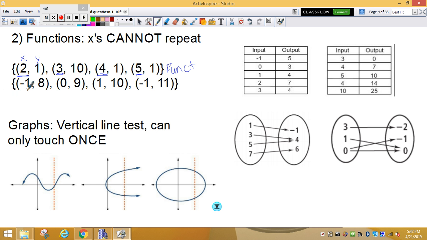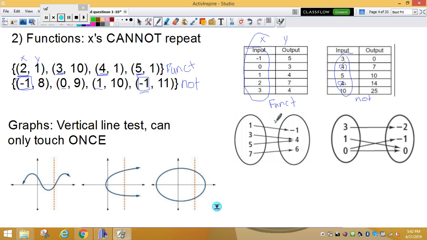All right, let's look at this one. -1, 0, 1, -1. It did repeat. That -1 repeated. I had -1 here and -1 here. So this one is not a function because the -1 repeated. The tables you should have copied down. Tables always go x and y. So all I care about are my x's. These right here. -1, 0, 1, 2, 3. Did not repeat. -1 and +1 are different. So this one is a function. This table, my x's are 3, 4, 5, 4, and 10. Well, yep, that 4 repeated. So this one is not a function.